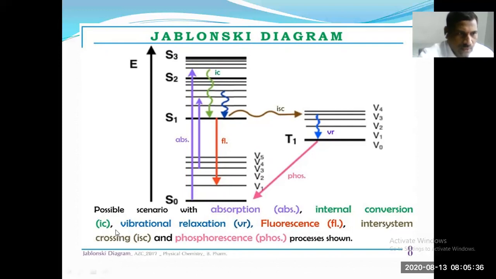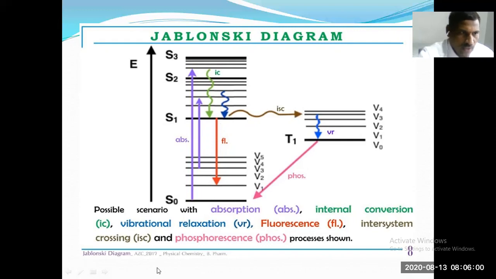Whereas intersystem crossing, ISC, is the transformation from a higher energy state to a lower energy state with a change in multiplicity, that is, singlet to triplet.